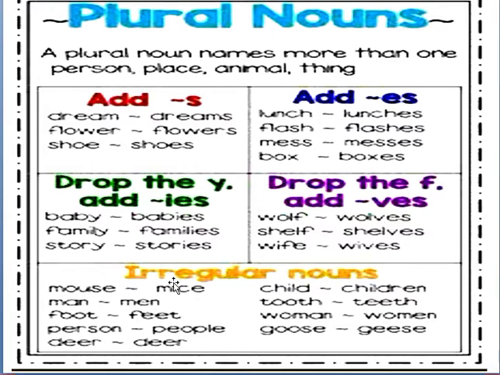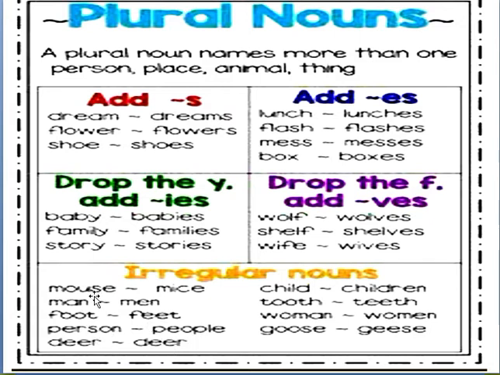Okay, then there are irregular nouns. What are irregular nouns? Irregular noun means something that completely changes the word spelling and we don't add s in that.